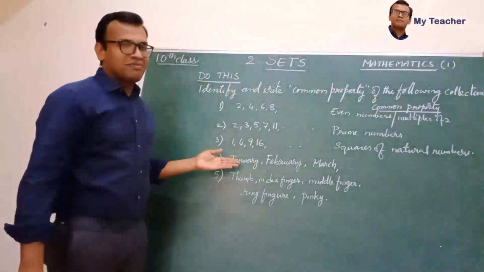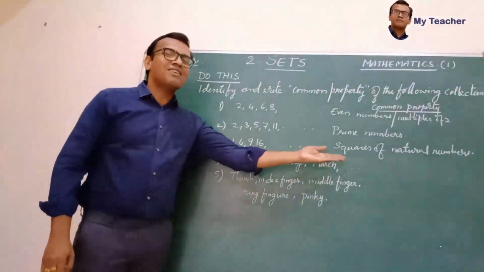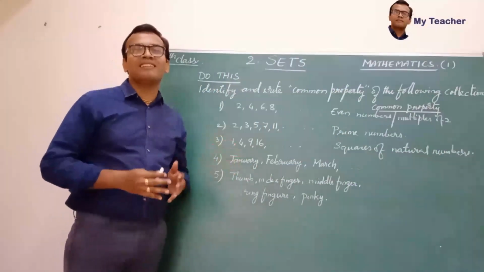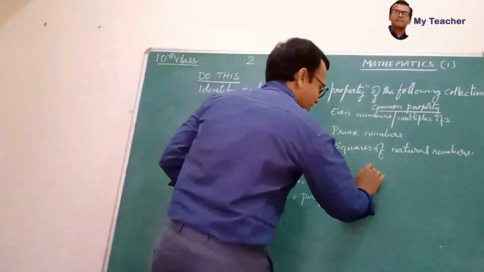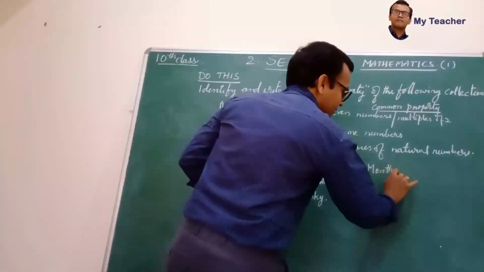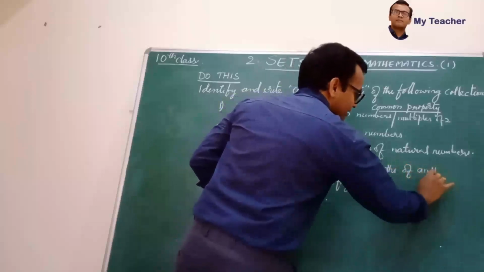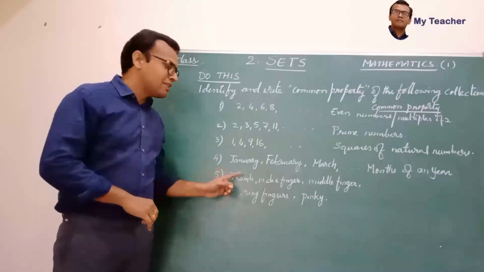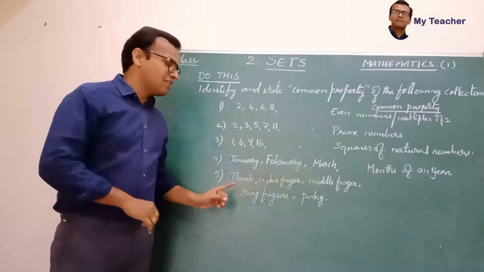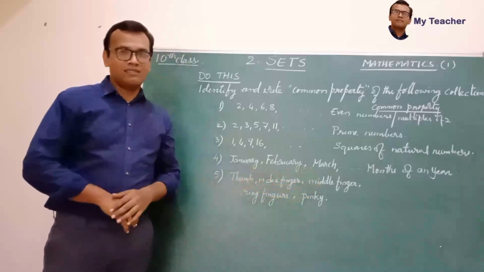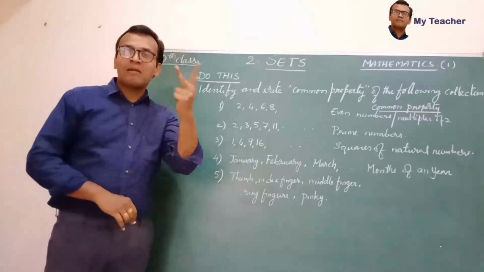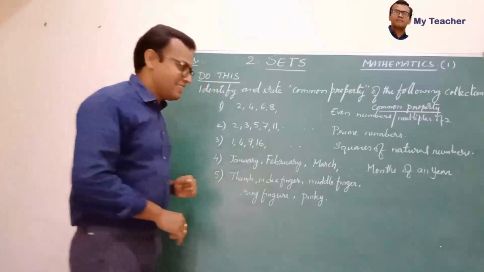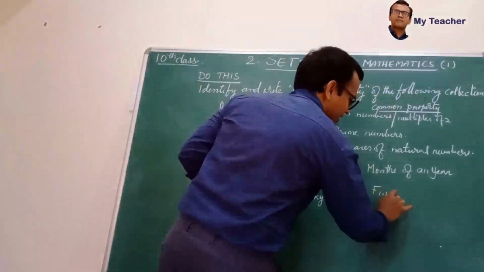Now, January, February, March, April and so on. Yes, children, we all know that these are the names of months of a year. Let me write the same thing. So these are all months of a year. Now the last one is thumb, index finger, middle finger, ring finger, pinky. Yes, children, these are all fingers of a hand. Let me write the same thing here.